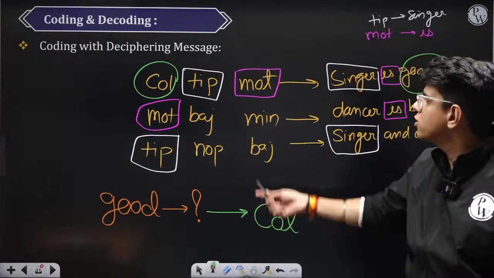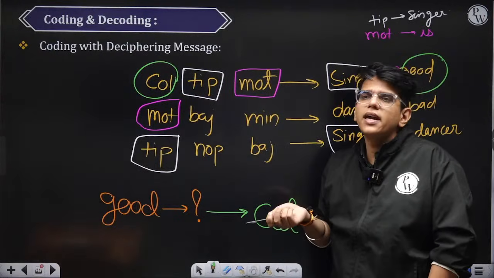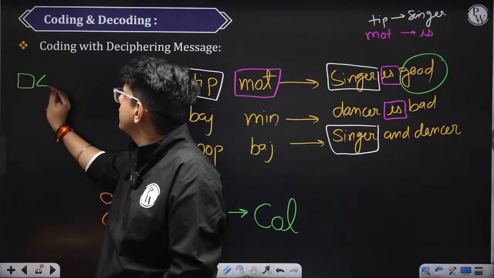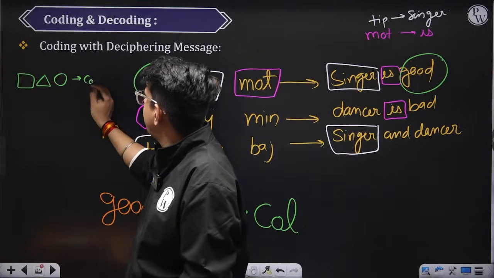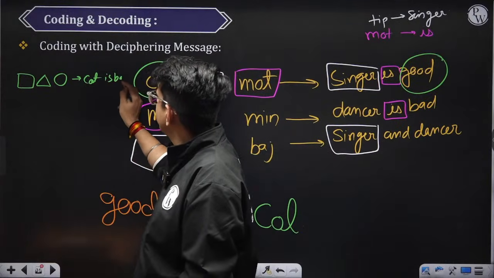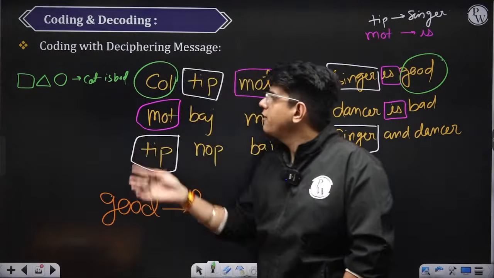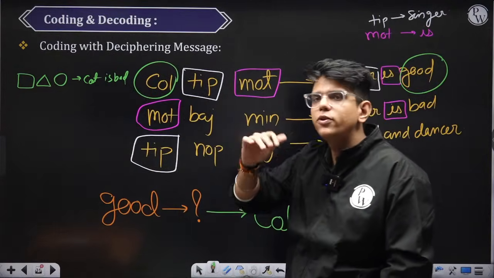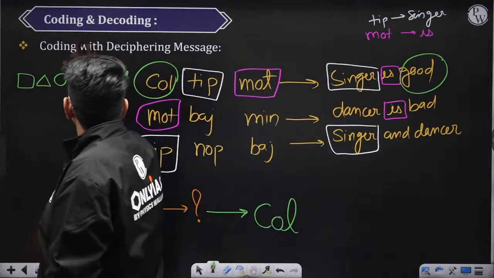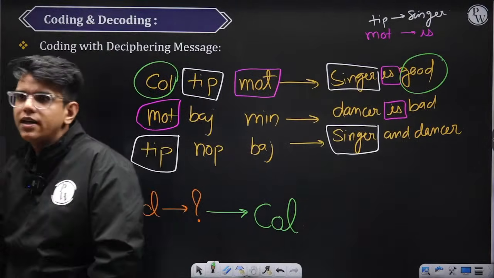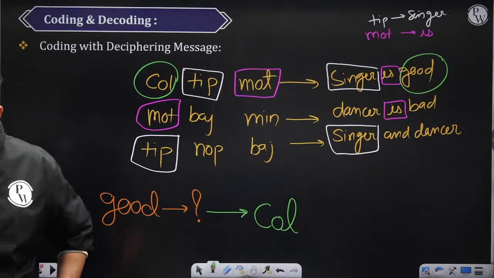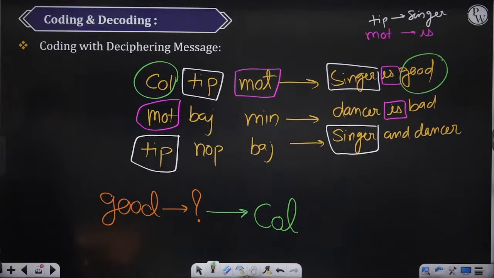ठीक है, in place of these call, tip, mot, you can also get different shapes. Suppose someone can give you these shapes, square, triangle and circle is given to cat is bad. They can give you questions like these also. So there you will have to find what is the value of square, what is the value of triangle, what is the value of circle. So the question can be asked in multiple ways. ठीक है, ये समझ में आया? There are 2-3 questions which we need to do, and after that we finish. Try to solve this now.